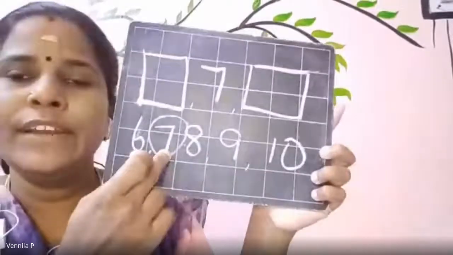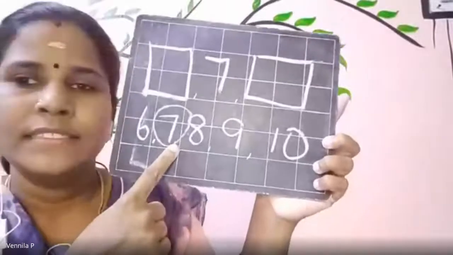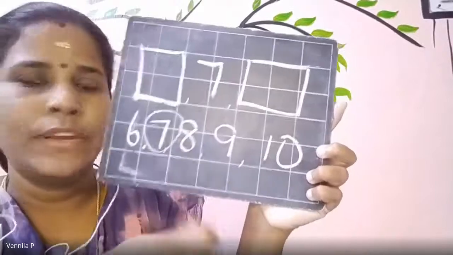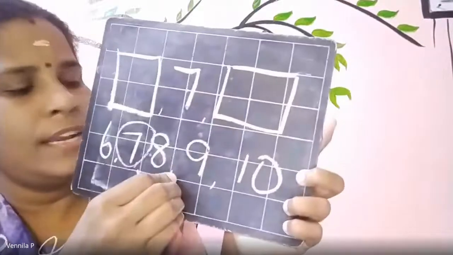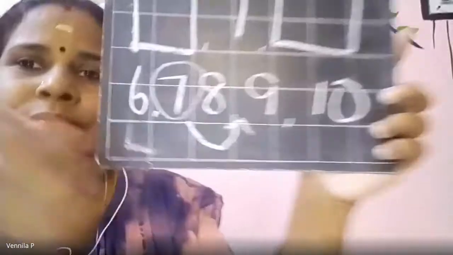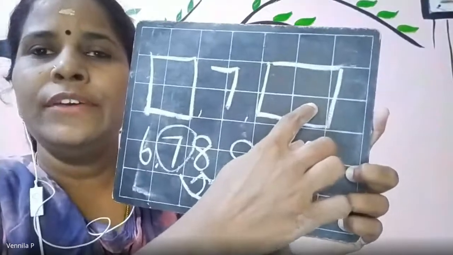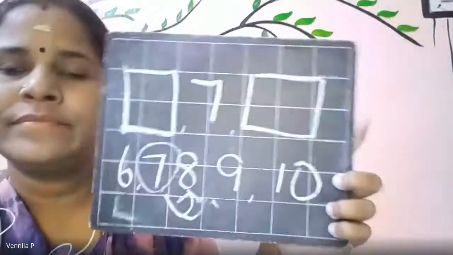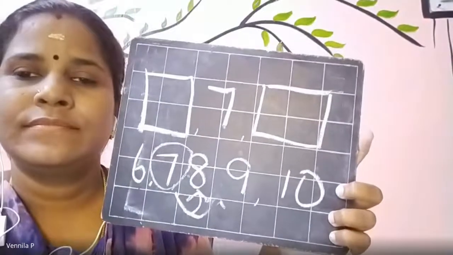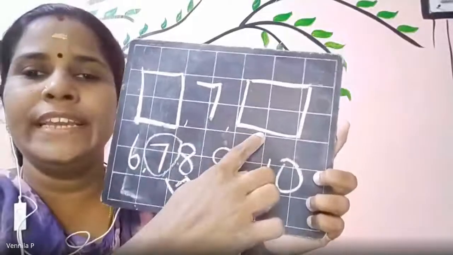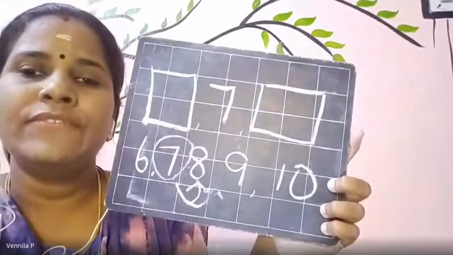Now, from 7, what is the after number? Look at ma'am. From 7, what is the after number? This one. Okay, see, from 7, this one number. So, which number is that? Can you see what number is that? Finished, ma'am. 8, right. So, what will you write in this box? What will you write, ZD? 8. Come on, write. Write 8. No, not there. Next box. After box. Here. 7 after 8. That box. Next box.